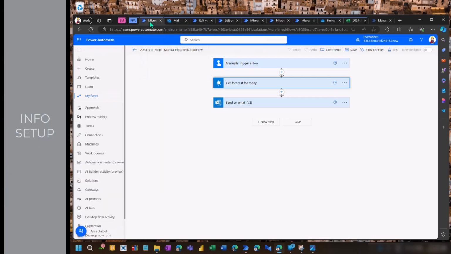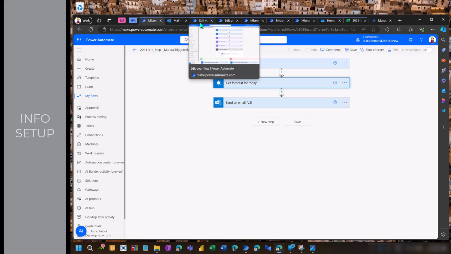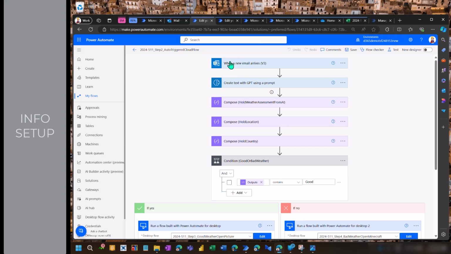So the first thing was this cloud flow that you triggered on your mobile phone. It checks the weather and then sends an email. Then I have a second flow that starts with the email. Of course, this would not be necessary, but I just wanted to show that we can automatically trigger something based on an incoming email or an event or something happening.